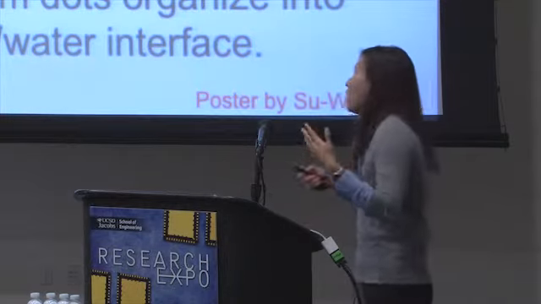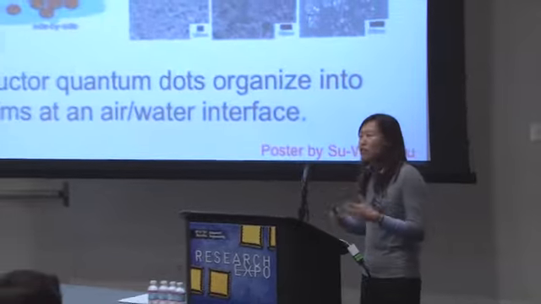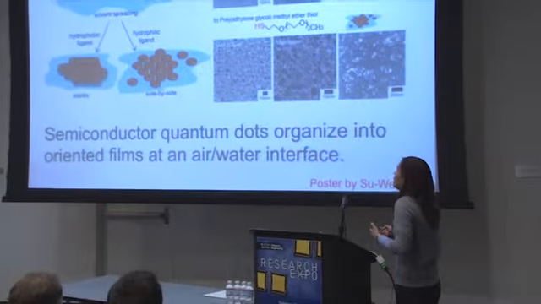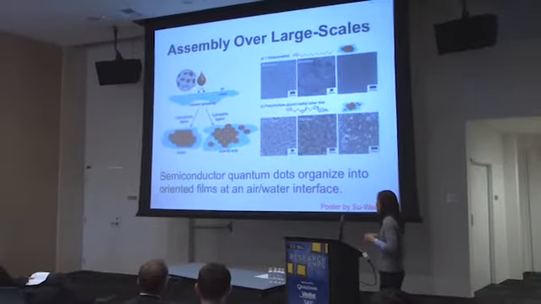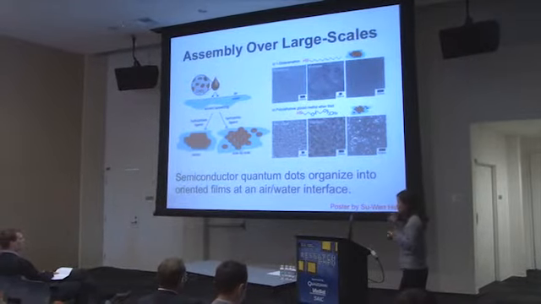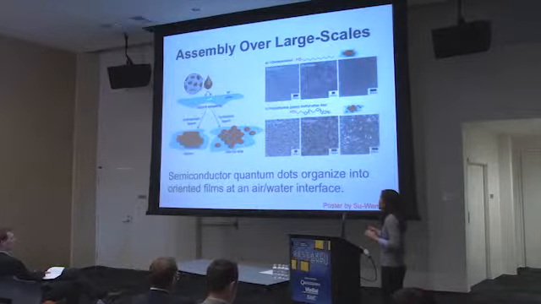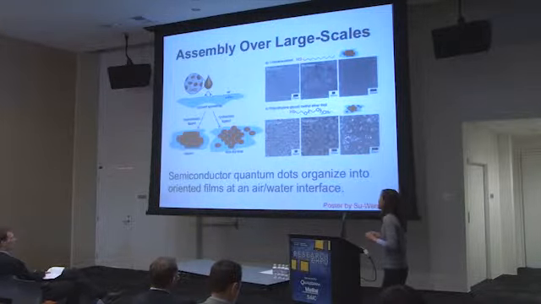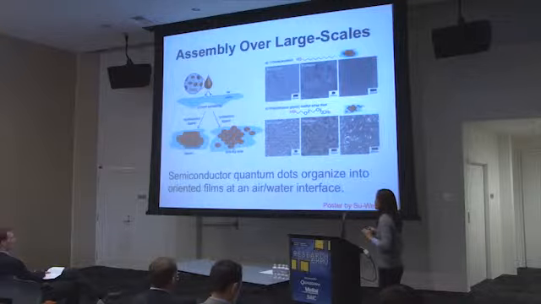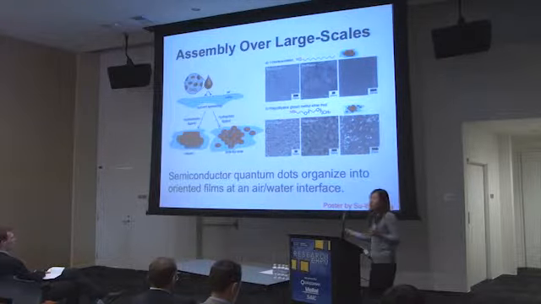One way that we've been thinking about assembling particles is to use very simple dip coating methods. These are methods that could perhaps be used over industrial size scales. This is work that was done by my grad student Sue Wen, who has a poster today. What we've been able to do here is to take semiconductor nanoparticles, which display plasmon resonances in the infrared, and he's been able to carry out the surface functionalization of these particles such that they float at an air-water interface. So we're basically doing kitchen sink chemistry here.